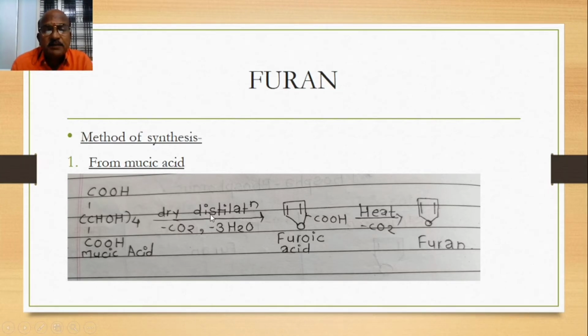Dry distillation means without taking any water, it can be distilled here, and carbon dioxide and water molecules will be removed with formation of furoic acid. And when this furoic acid is heated to its boiling point, carbon dioxide will be removed. We form furan here as the main product. This is the first method for furan.